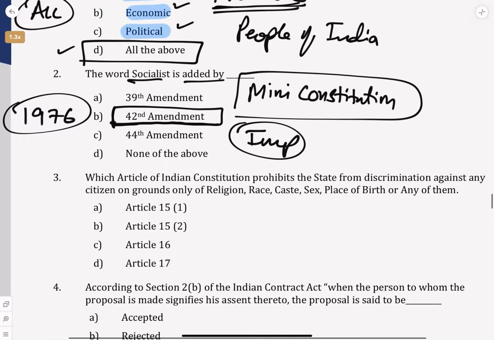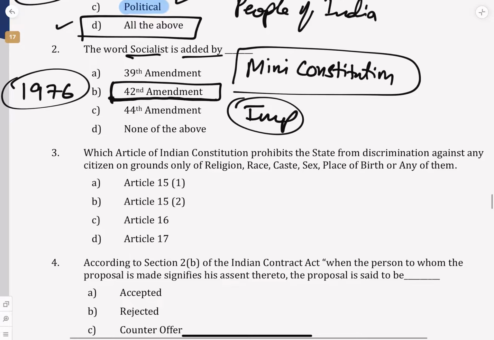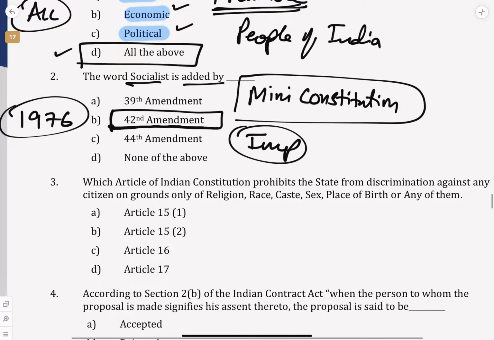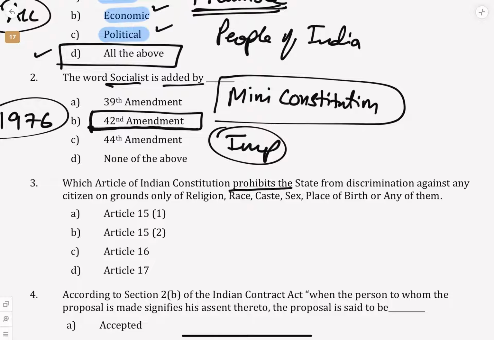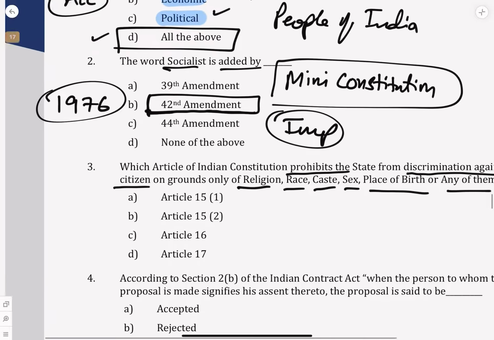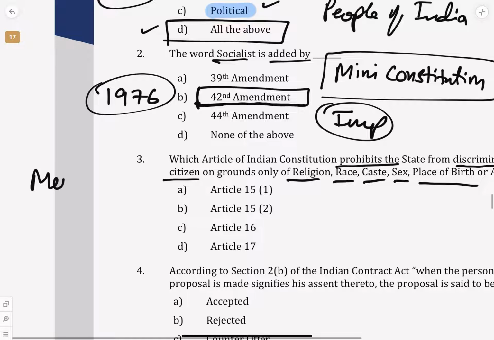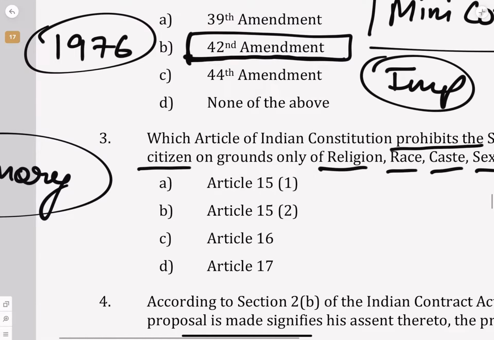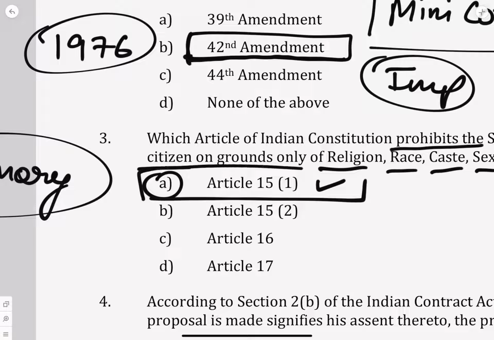Next, which article of the Indian Constitution prohibits the state from discriminating against any citizen on the grounds only of religion, race, caste, sex, place of birth or any of them? This is again unfortunately a completely memory based question. You have to remember the answer is Article 15(1).